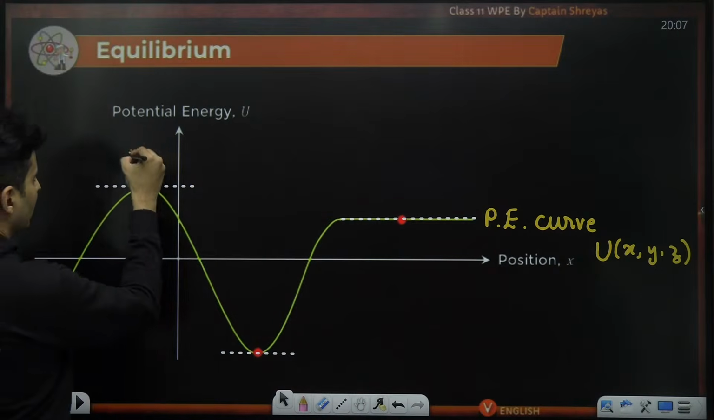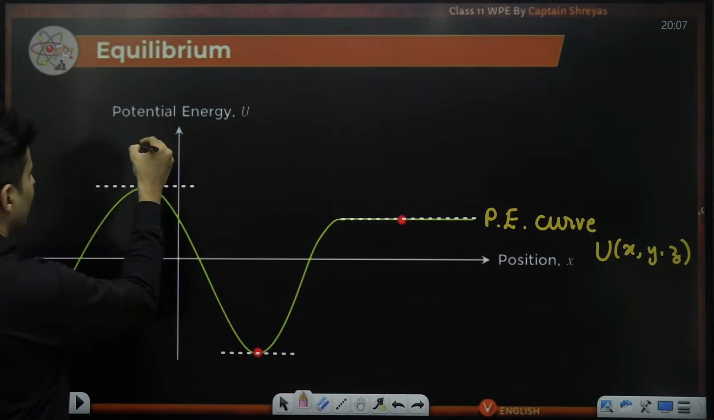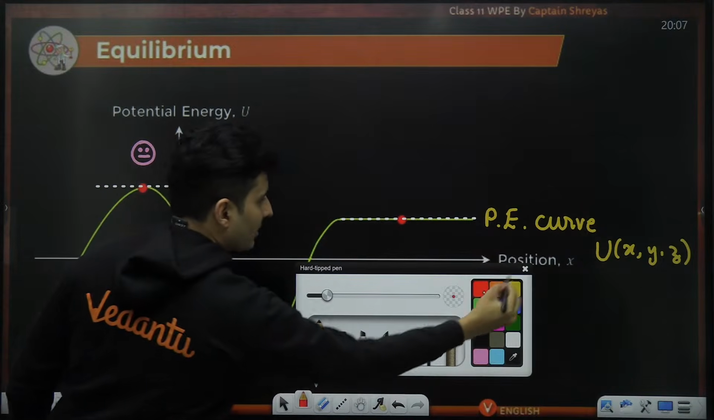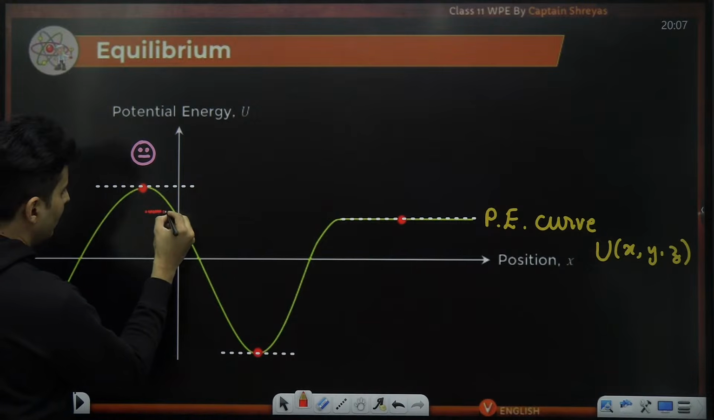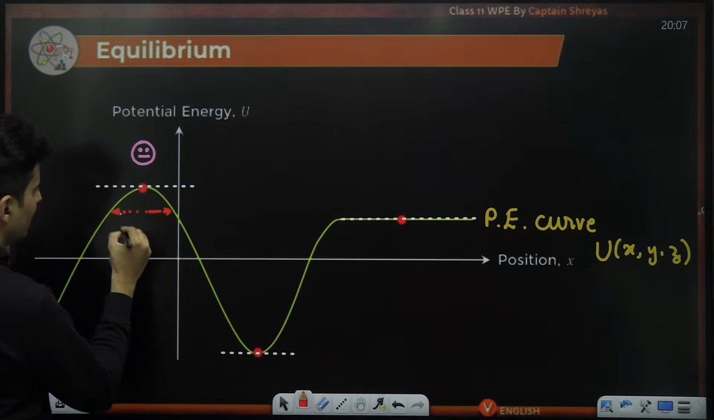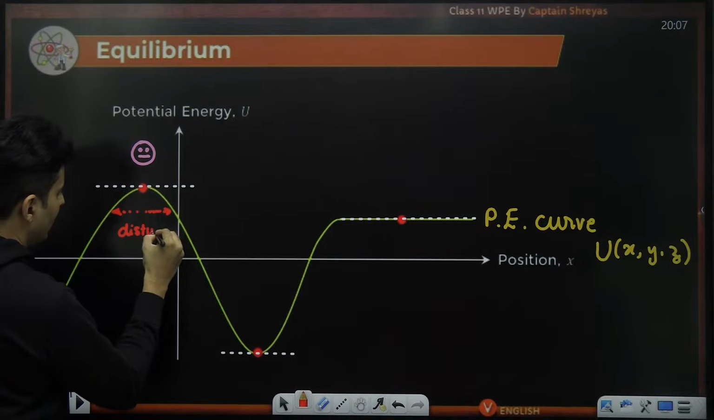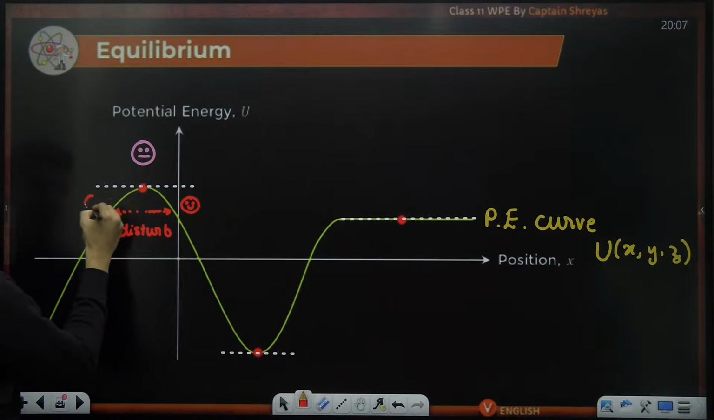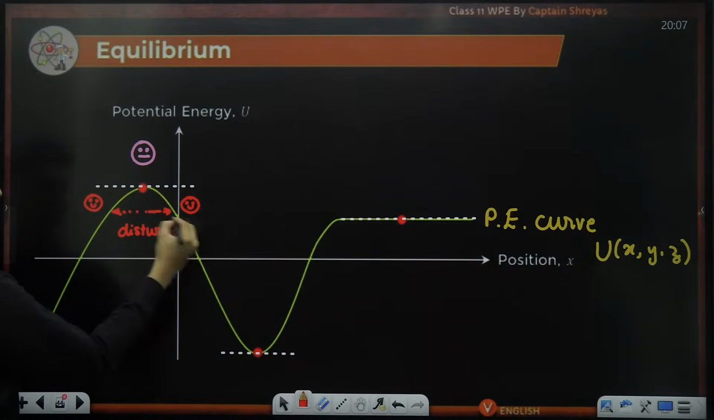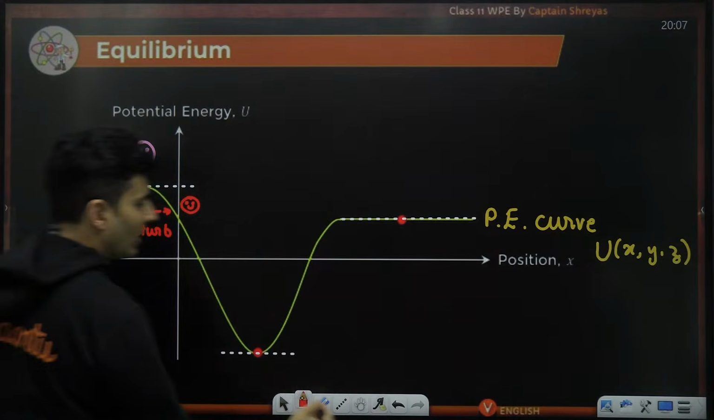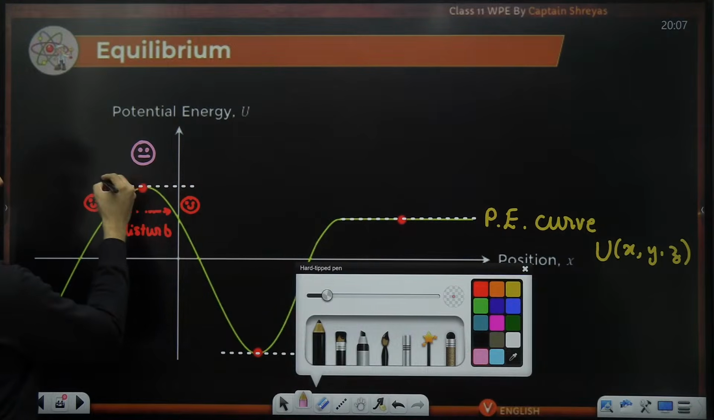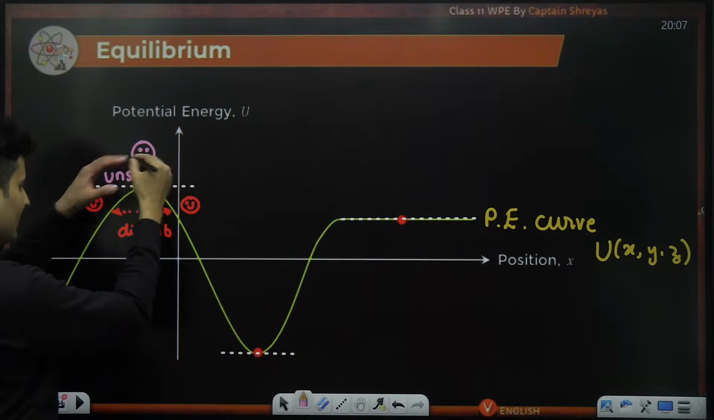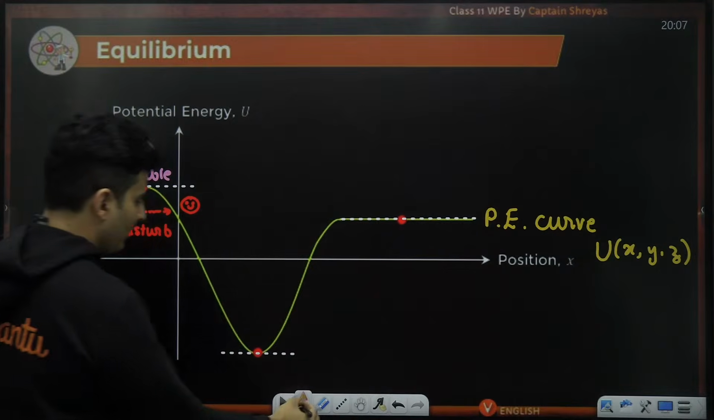If you see over here, it is making a poker face, but the moment you disturb it, either here or here, it will become immediately happy. Immediately lower energy, low potential energy, it is becoming happy. So 100% this equilibrium over here is unstable equilibrium, because once disturbed, it just goes off.